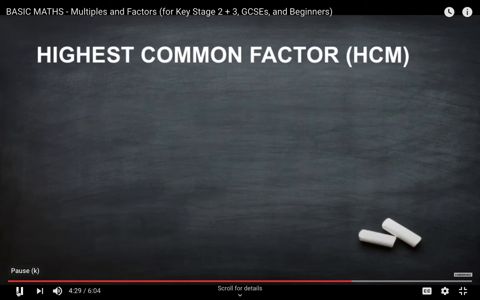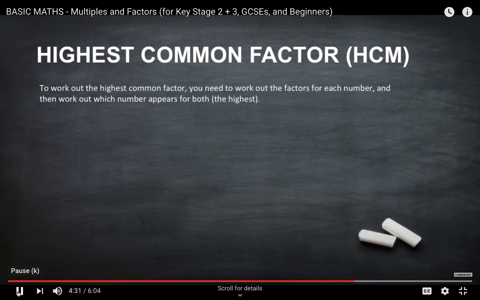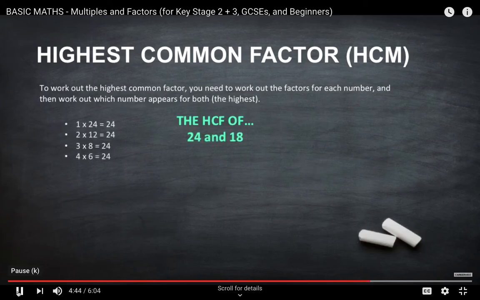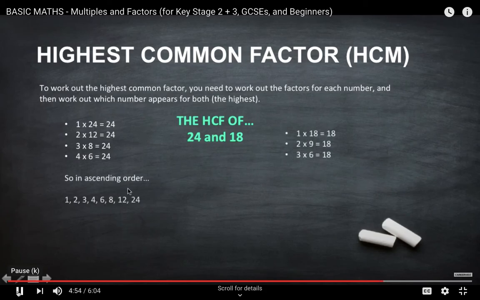So the highest common factor. To work out the highest common factor, you need to work out the factors for each number and then work out which number appears for both, i.e. the highest common factor. So the highest common factor of 24 and 18. Here are your factors for 24: 1, 2, 3, 4, 6, 8, 12, 24. And for 18, we've got 1, 2, 3, 6, 9, and 18.